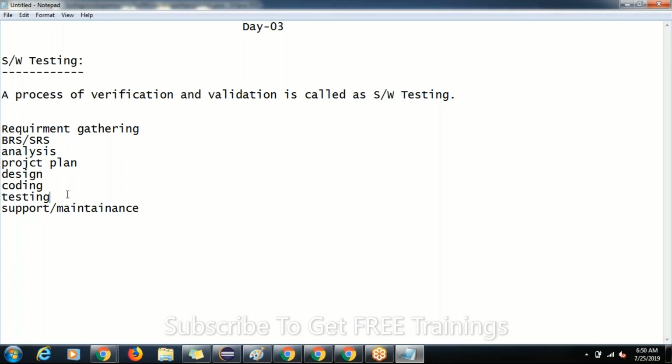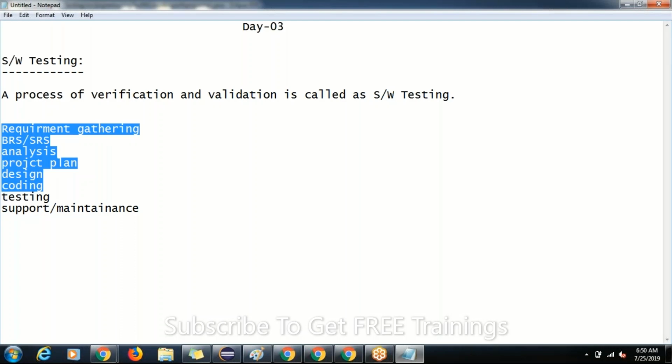Consider it here. From requirement gathering to coding, the same team reviews, and the same person conducts the review. This person gathers the requirements and prepares the BRS and SRS document, and once prepared, he reviews his own document. Then the project plan is prepared by the project manager, who reviews his own document. In the same way, the designing team reviews its own design, and after coding is done, the developer checks his own coding. Only testers will validate the above parts here.